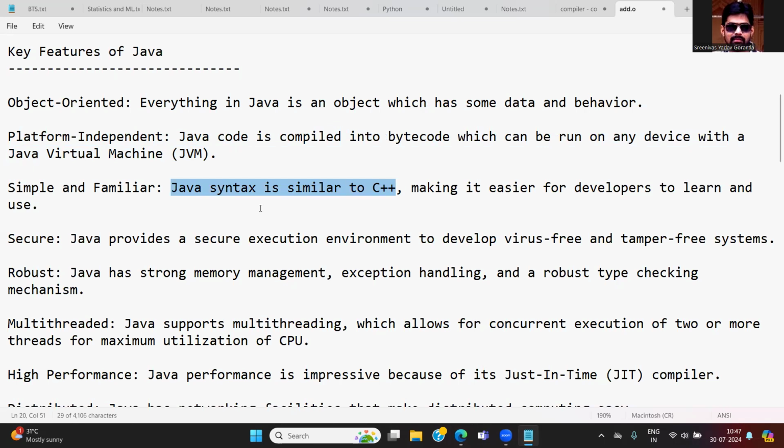C is not object oriented, C++ is object oriented, but now Java is also object oriented. Java syntax is similar to C++. If you want to declare different kinds of variables, you can go through the data types like int, float, char, double. This makes it easier for developers to learn and use.